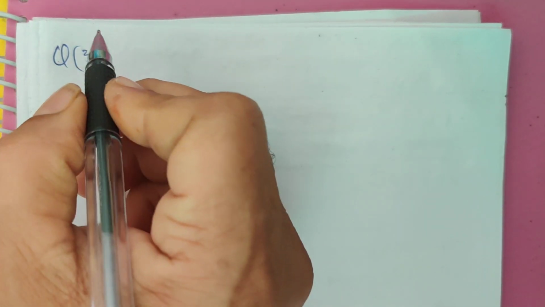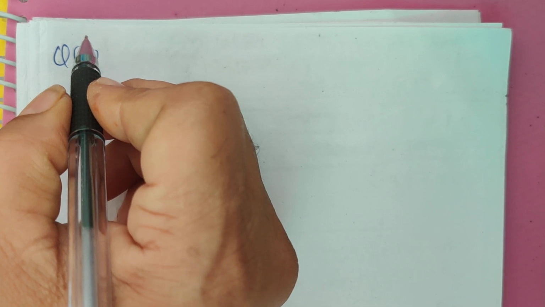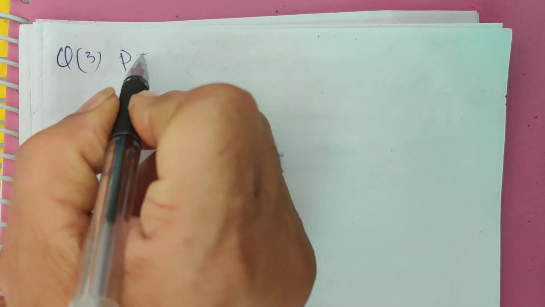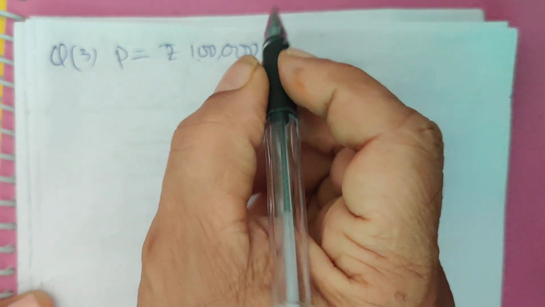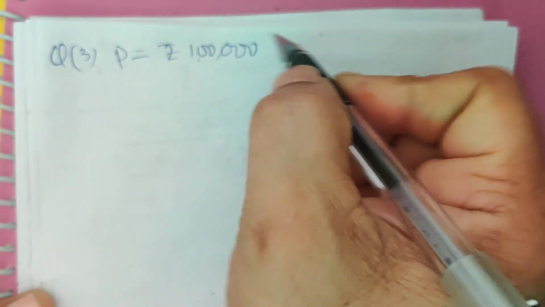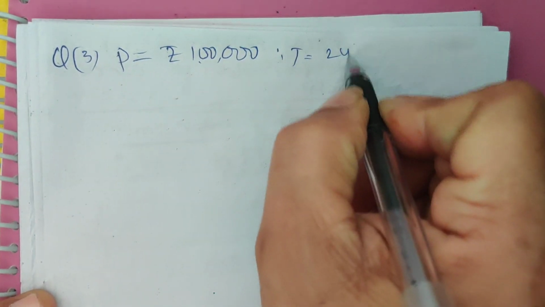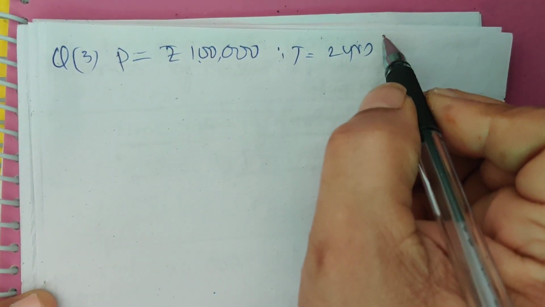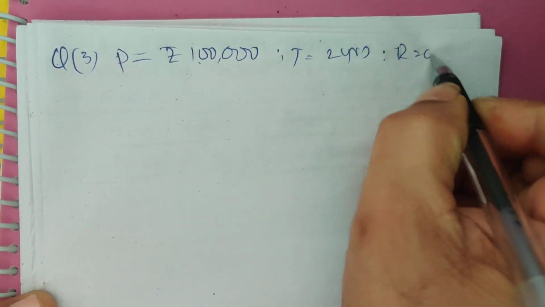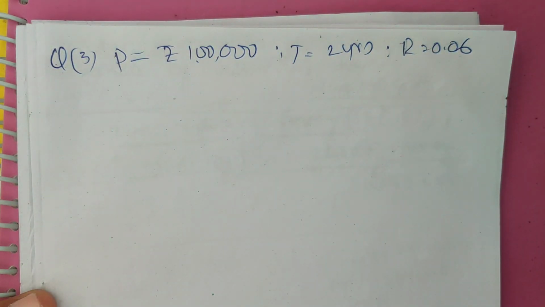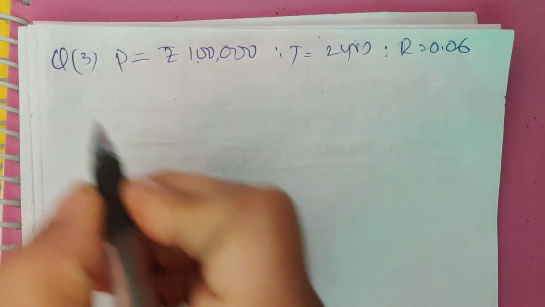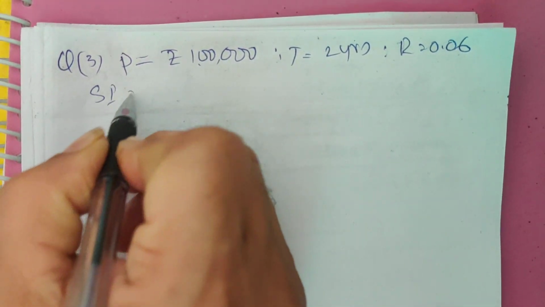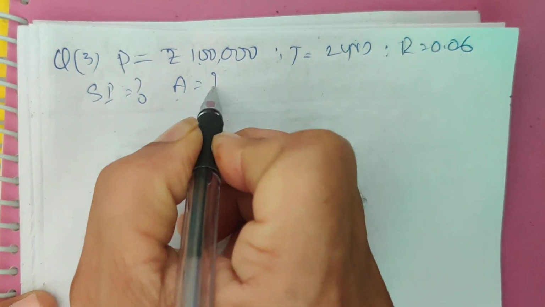Let us see question number 3. Rahul deposited rupees 1 lakh in his bank. Principal is equal to rupees 1 lakh. For 2 years, time is equal to 2 years. Rate of interest is equal to 0.06, that is 6%. So simple interest is equal to question mark, amount is equal to question mark.